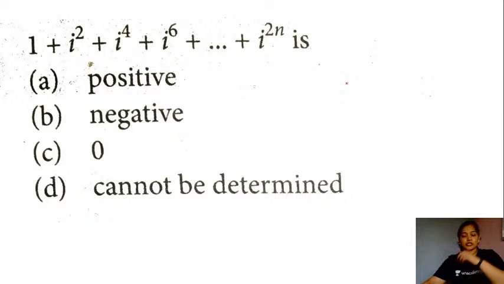So this is the next question now, students. Question on the powers of i concept. So you have the series given here, that is 1 plus iota square plus iota raised to the power 4 plus iota raised to the power 6 and so on up to iota raised to the power 2n is equal to which of the following? Is it a positive value, a negative value, 0, or cannot be defined? Please give a try to this question and leave your answers in the chat box, students. What do you think would be the right answer here?